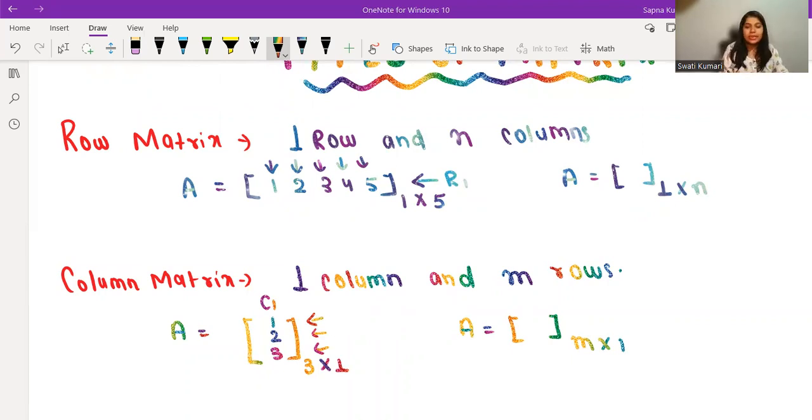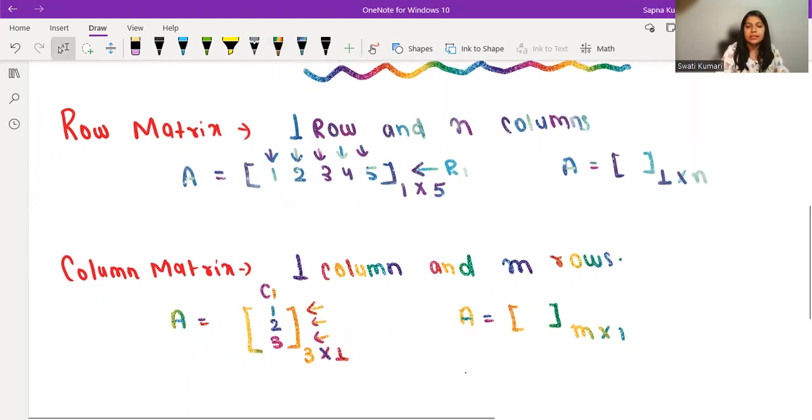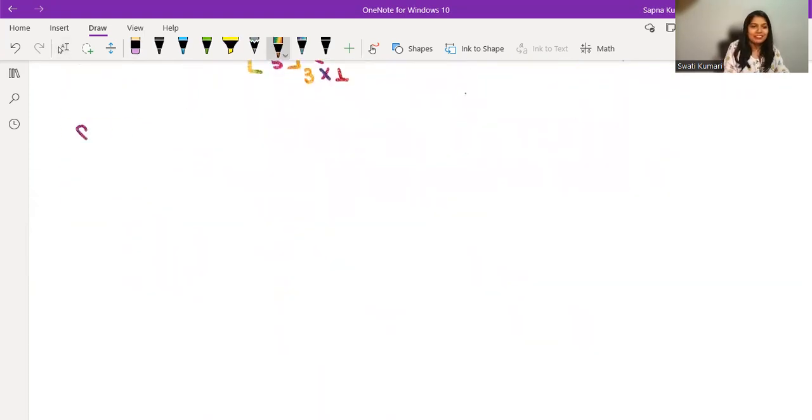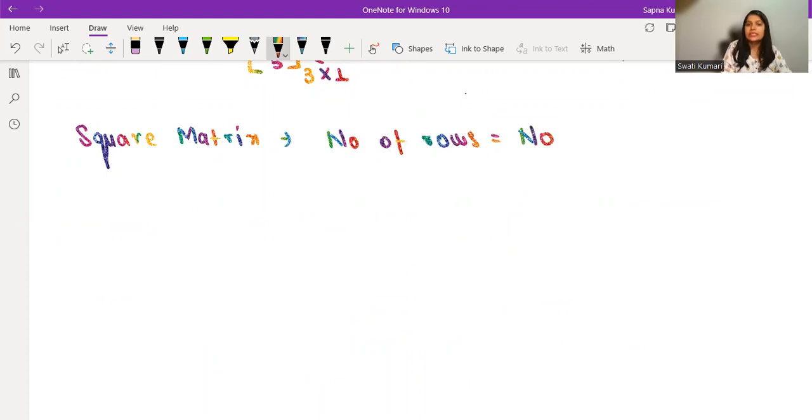Now let's come to the next matrix. The next matrix is a square matrix. Very interesting matrix. What is a square matrix? A square matrix is basically a matrix where the number of rows equals the number of columns. That's it. So I can write the definition directly: in a square matrix, the number of rows is always equal to the number of columns. In other words, we can also say M is always equal to N.